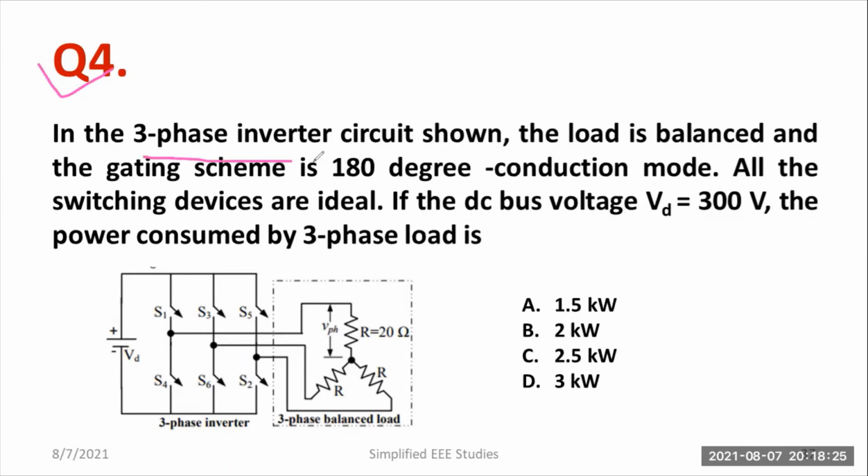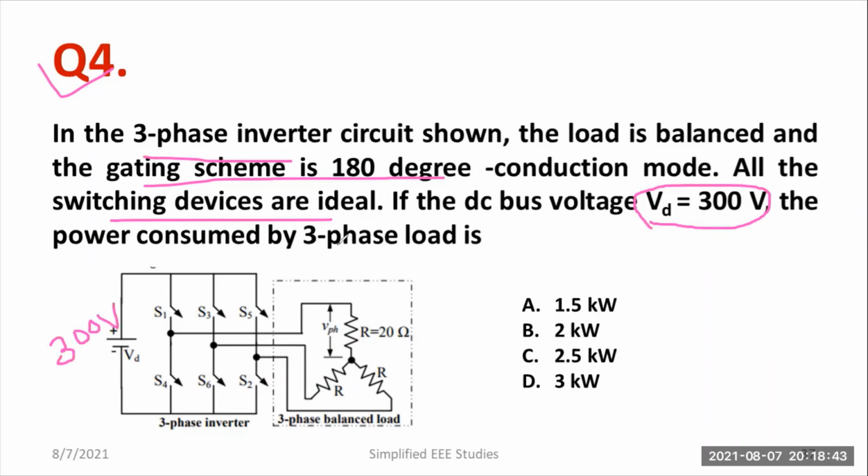Question number 4: a 3-phase inverter circuit is shown below. The load is balanced, and the gating scheme is 180-degree continuous conduction mode. All the switching devices are ideal. VD they have given as 300 volt in the question. You can note down this 300 volt.